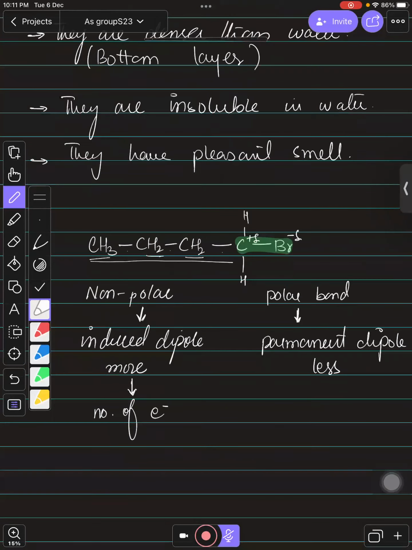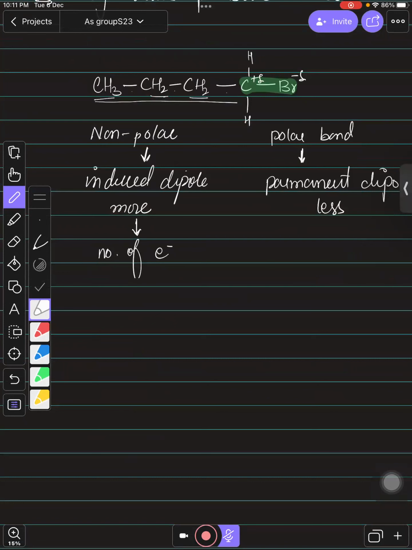So that is why you need to keep remember, if you talk about alkanes, bromoalkanes, iodoalkanes, there will be a difference in melting point.